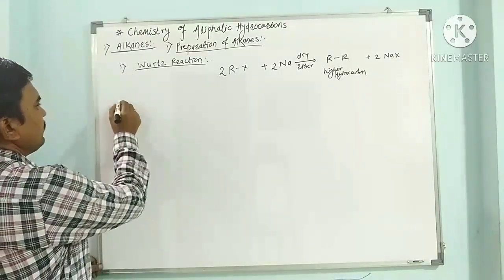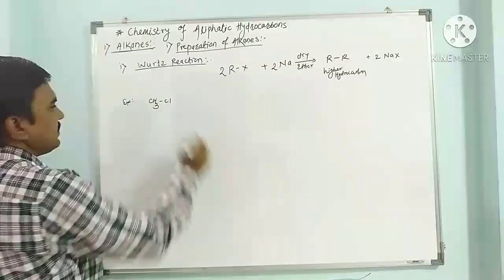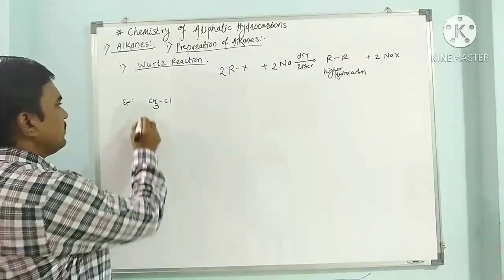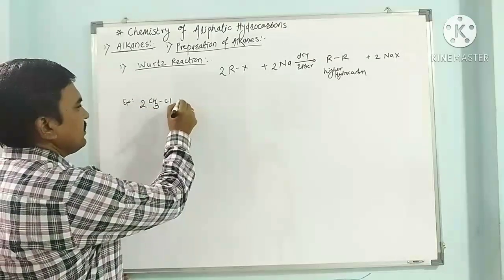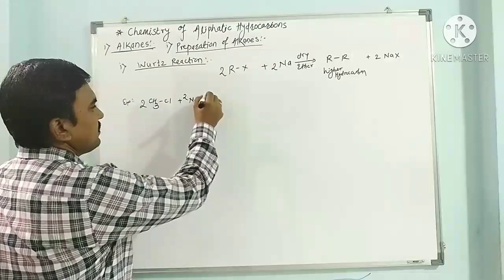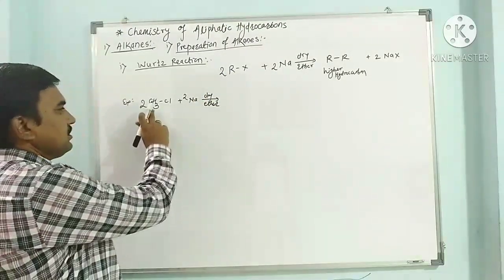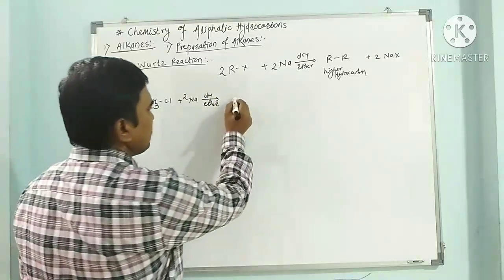If we see the example of CH3Cl, that is methyl chloride. When 2 moles of methyl chloride react with sodium metal in dry ether, it gives CH3 linked with CH3.